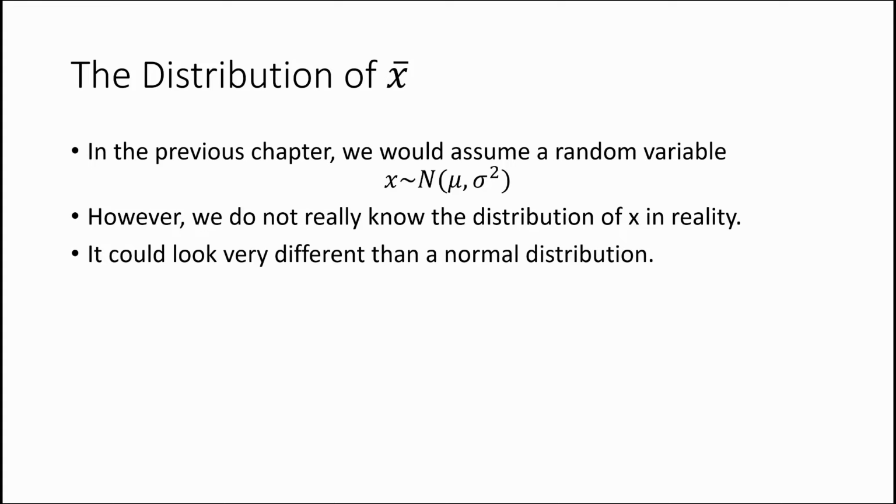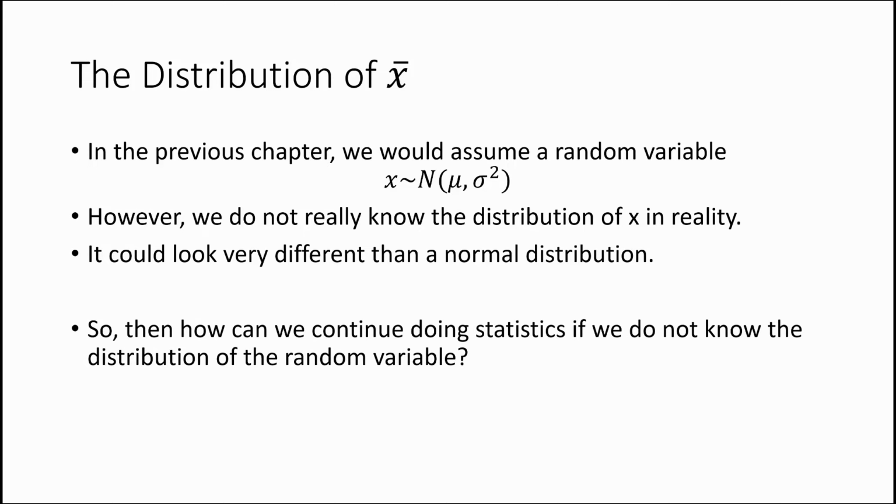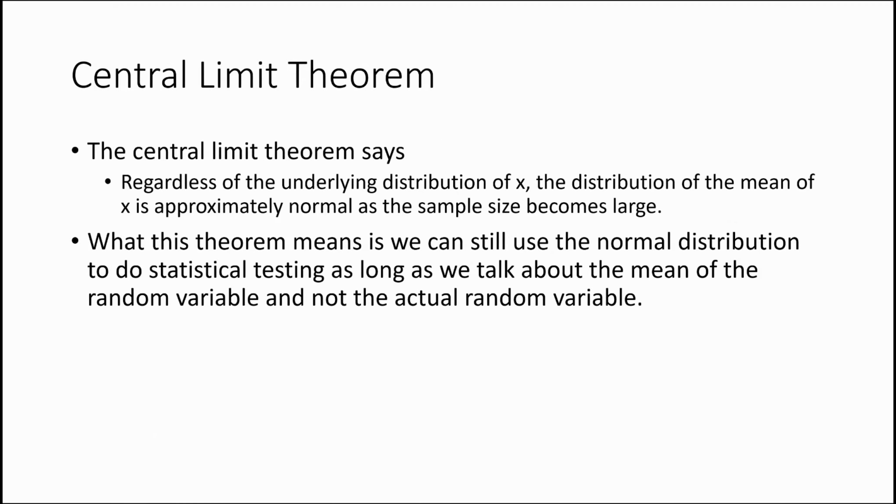In fact, x could look really different from a normal distribution. And in one of my other videos, you actually do see how I could take an x that looks completely goofy, right? It has all different types of spikes and hills, but it will converge to a normal distribution if we look at only x bar. And so, how can we continue doing statistics if we don't really know the distribution of the random variable? Enters the central limit theorem.